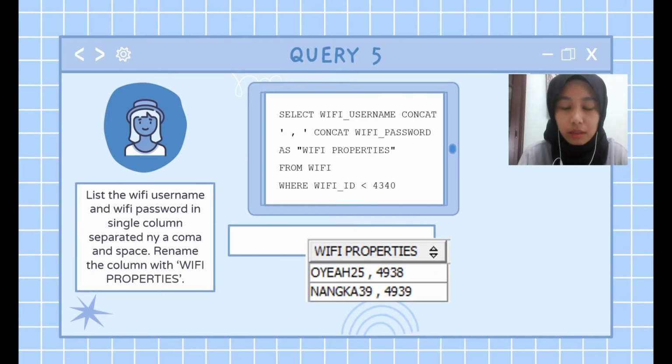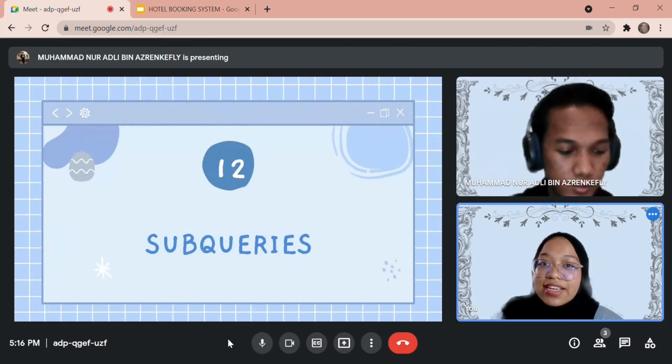The last query is to list the Wi-Fi username and Wi-Fi password in a single column separated by a comma and space. Rename the column Wi-Fi properties. So we use CONCAT with a comma to separate the columns, and then the Wi-Fi ID is less than 4340, and this is the output. Moving on to the next topic, subqueries.